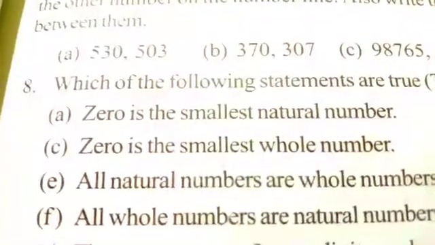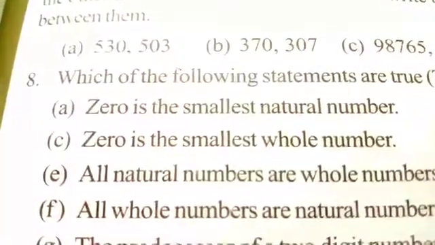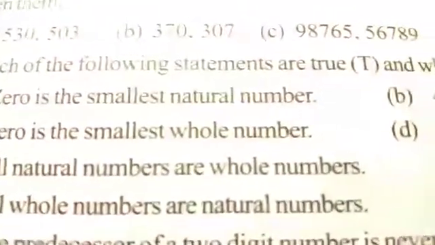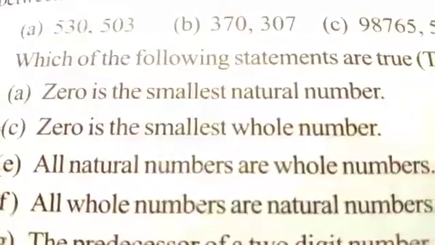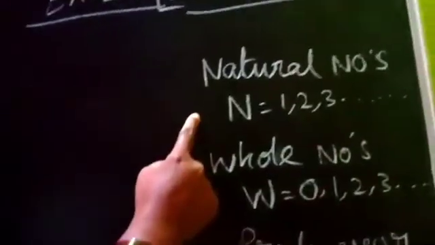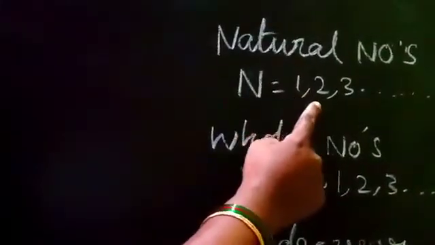Exercise 2.1, 8th question: which of the following statements are true and which are false? In A, 0 is the smallest natural number. Is it true or false? Natural numbers start from 1, 2, 3.